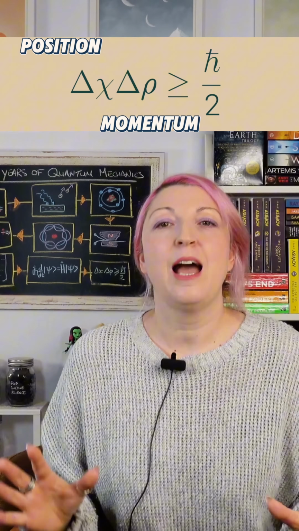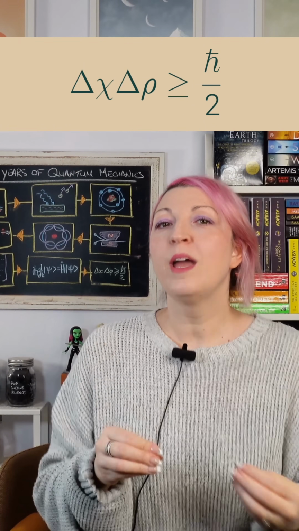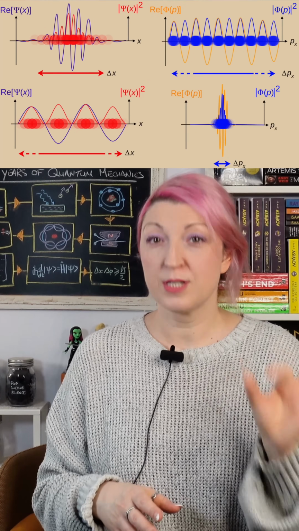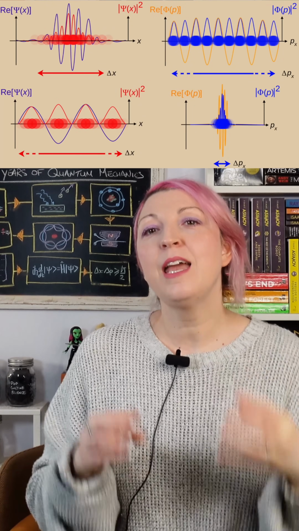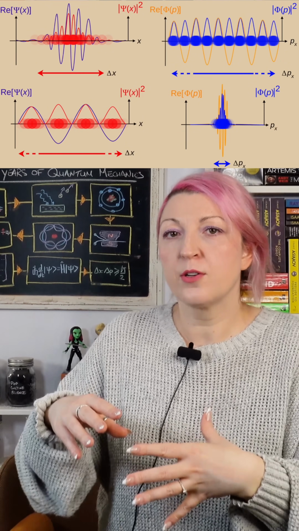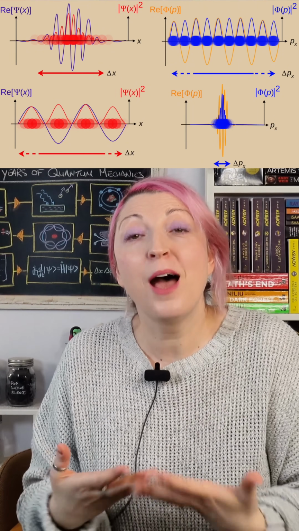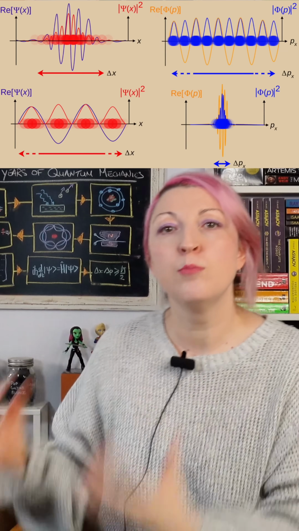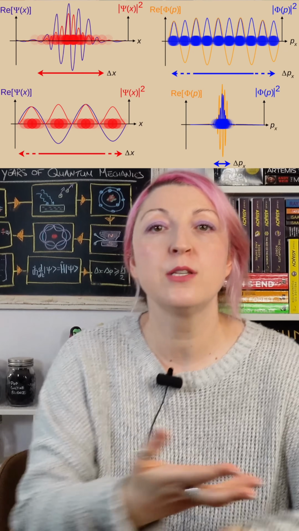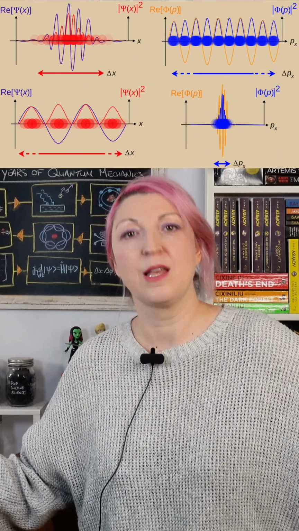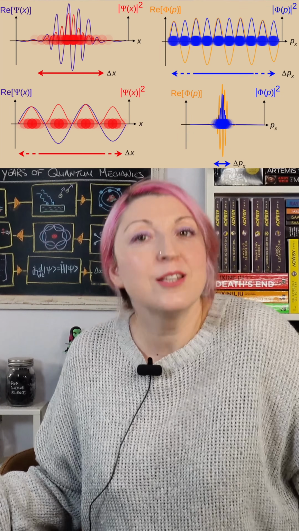Now, why does this happen? It comes from the wave nature of particles. To measure a particle's position precisely, you need to use high energy photons with short wavelengths. But when these photons hit the particle, they transfer momentum and knock it around. The more precisely you try to pin down where it is, the more you disturb its motion. And conversely, to measure momentum precisely without disturbing it, you need low energy photons with long wavelengths, but long wavelengths can't determine position very accurately.